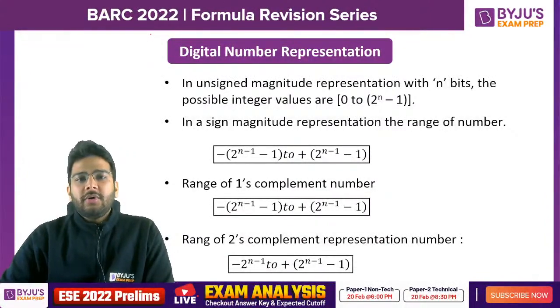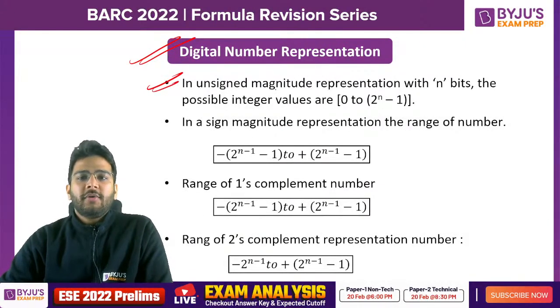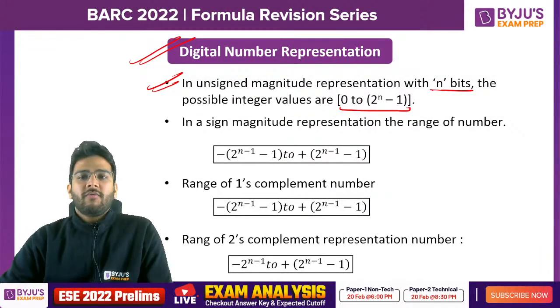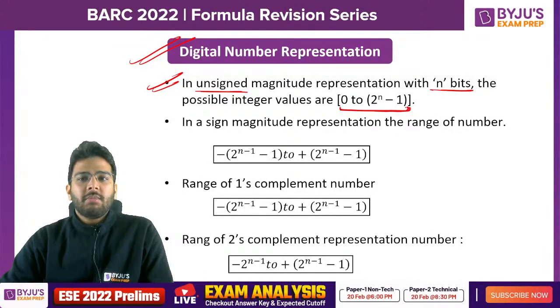Now let's talk about digital number representation. Here these are the important formulas. If you have an unsigned number with n bits, the possible range of that number will be from 0 to 2 raised to the power n minus 1. Why from 0? Because it is unsigned, right? We only talk about the positive numbers in this unsigned case. So 0 will be the minimum value, maximum will be 2 raised to the power n minus 1.